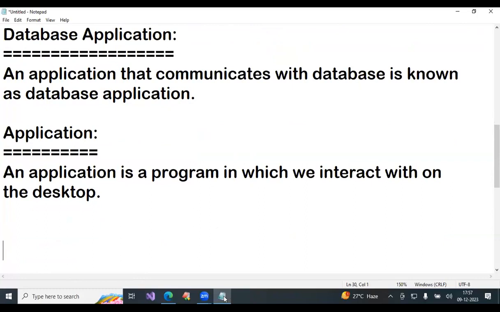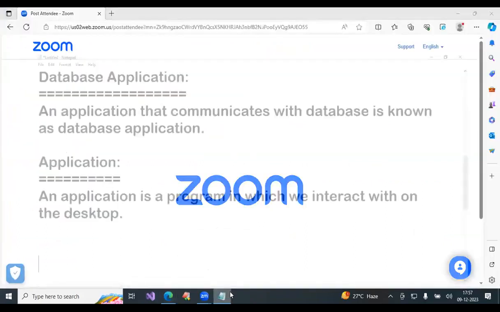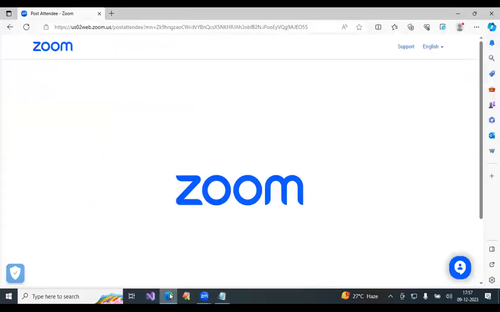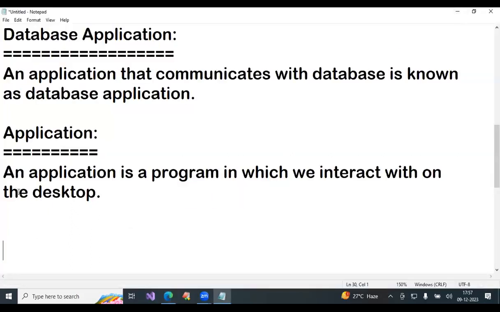Say, I open Notepad, and I'm interacting with Notepad. I open Zoom software, and I'm interacting with Zoom software. I'm interacting with the browser also. These are applications. Now, what is a database?